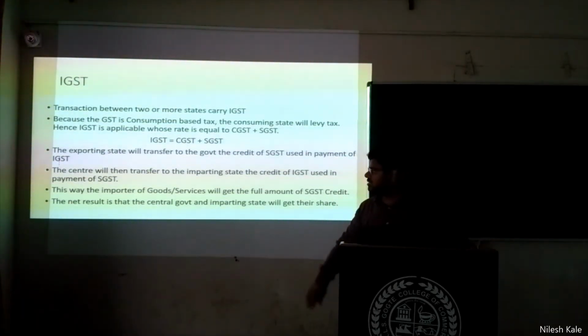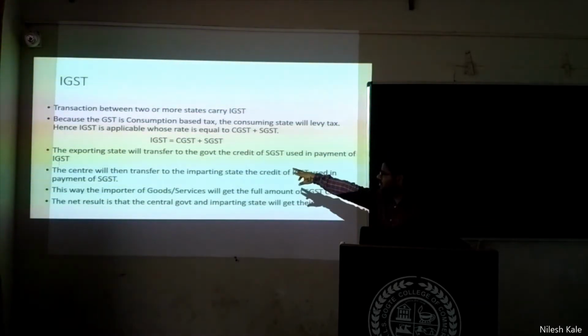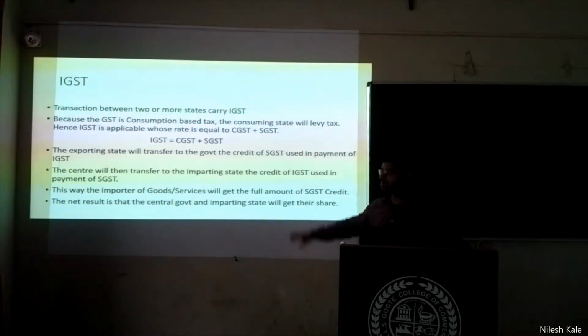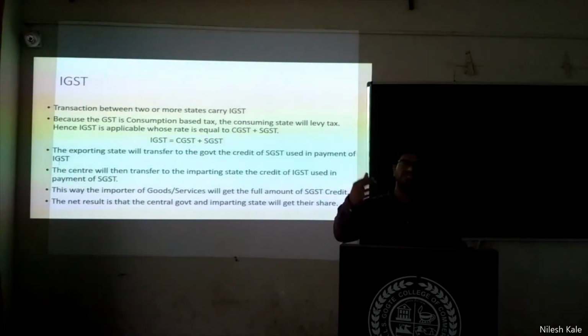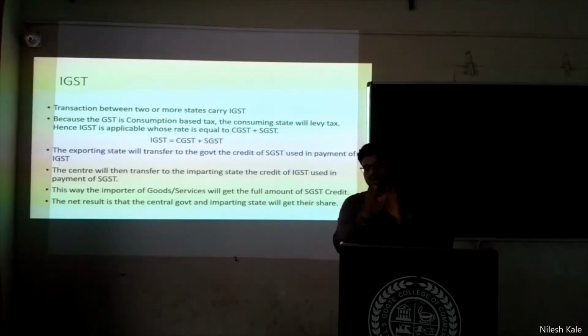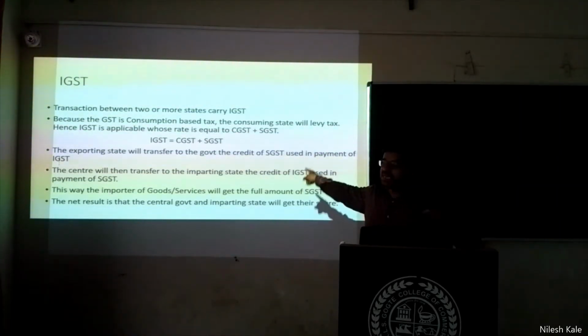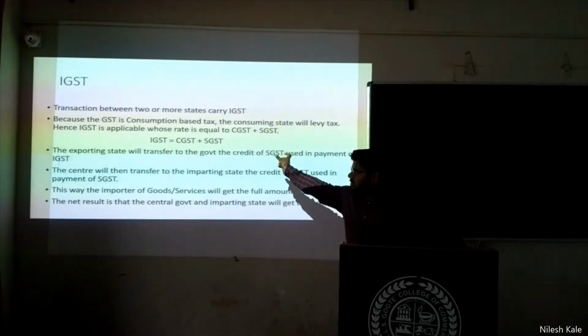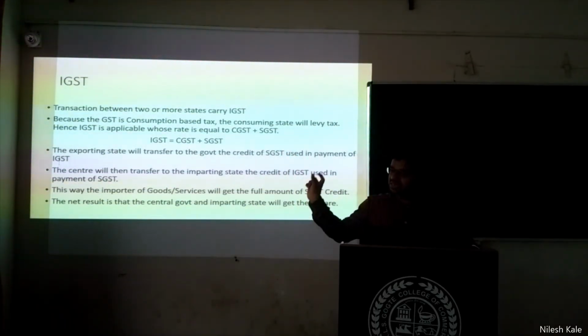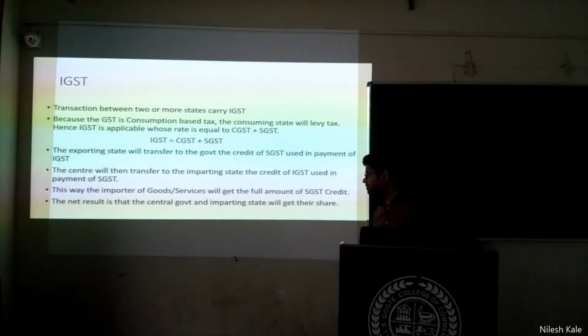Right? The exporting state will transfer to the government the credit of SGST used in the payment of IGST. Now what do you mean by this, transferring the credit? We will see this part later, okay, but for your information I will tell you what this is. The exporting state will transfer to the government. See, IGST, to whom am I paying? In my previous example, IGST I am paying to Maharashtra, and whatever is the part of SGST, that part will be transferred to the central government, right?